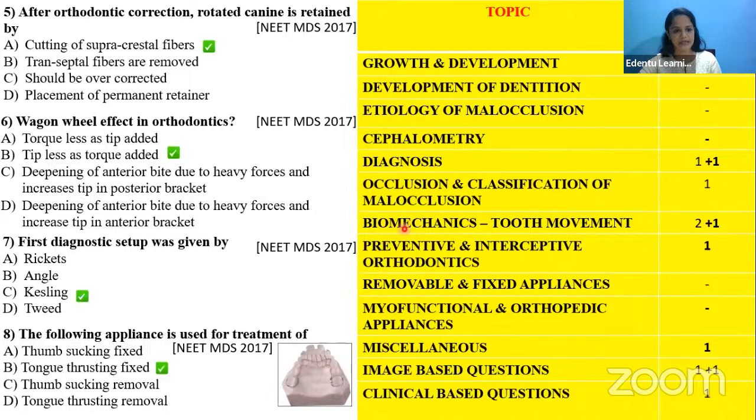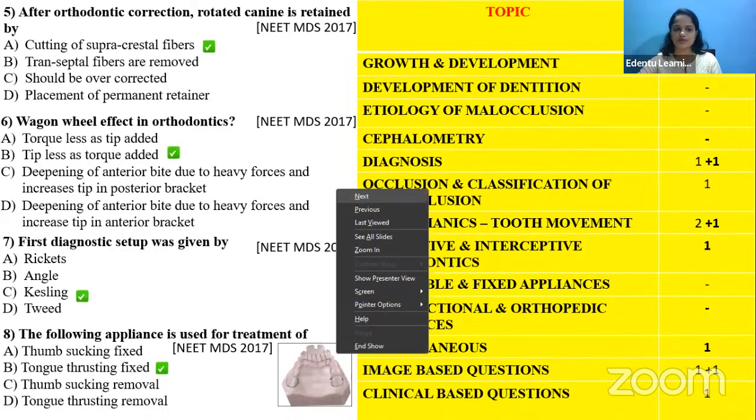And the wagon wheel effect in orthodontics comes under the biomechanics of tooth movement, and the first diagnostic setup comes under diagnosis. And the appliance used for the treatment of this is a fixed tongue thrusting appliance, which will come under preventive and interceptive orthodontics. All the habit breaking appliances will come under the topic of preventive and interceptive orthodontics.